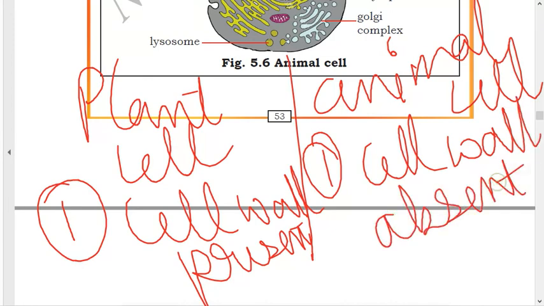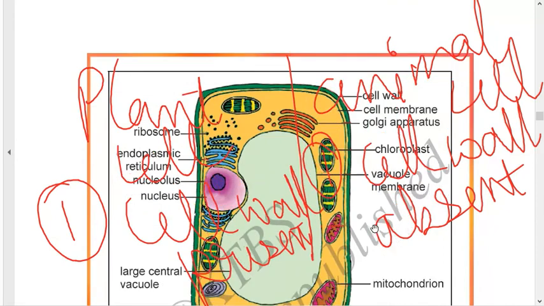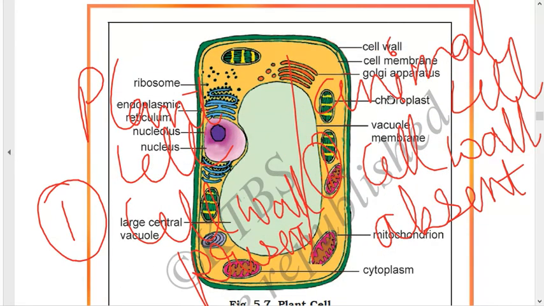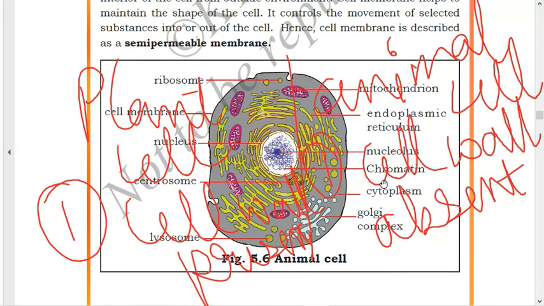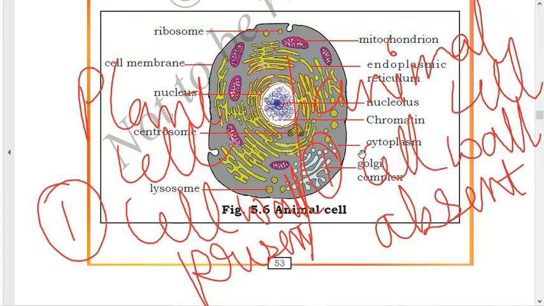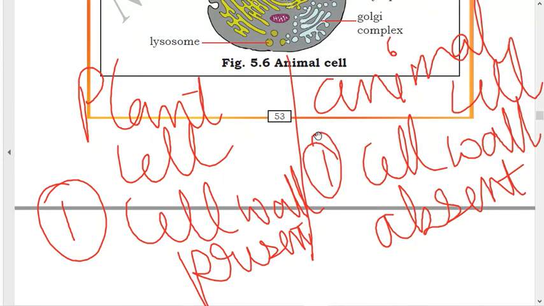Second point you can write is the vacuole. The vacuole is present, which is very large in plant cell, but in animal cell vacuoles are absent, or if present, they are very small in size. Generally in animal cells vacuoles are absent, but in plant cells vacuoles are present.